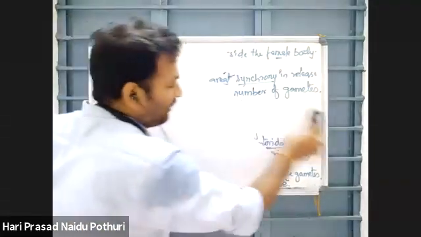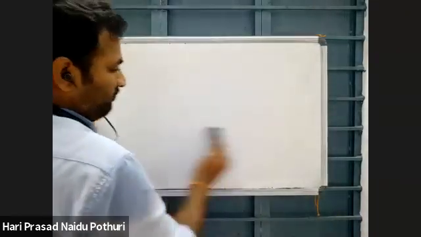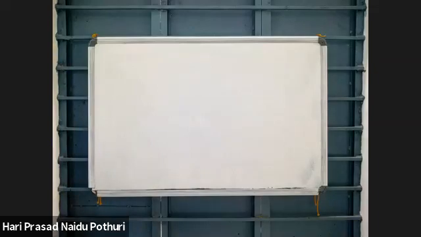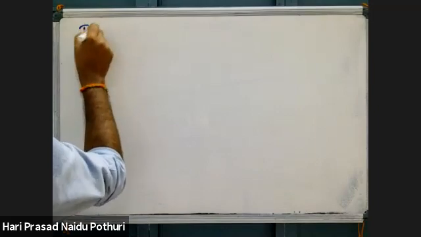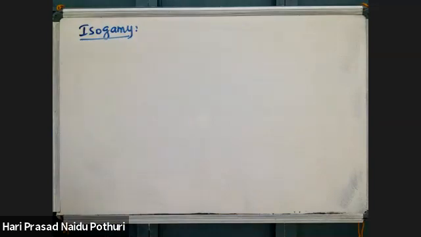Now, see types of fusion based on properties of gametes. Fertilization is divided into different types based on the properties of gametes. One is isogamy. Can anyone say what is isogamy? You can turn on mic and explain and give definition.